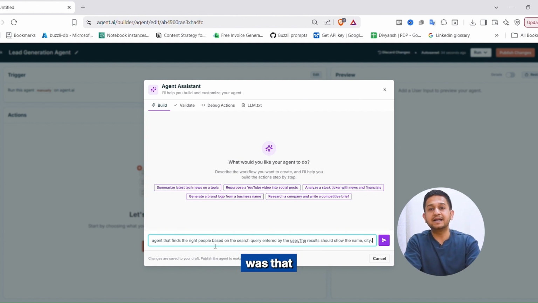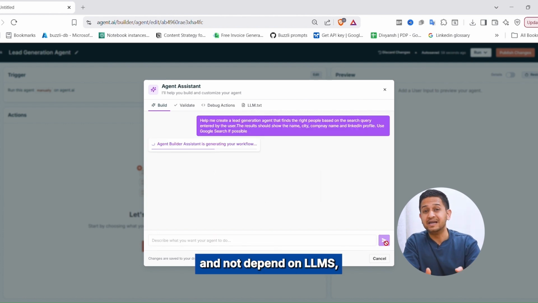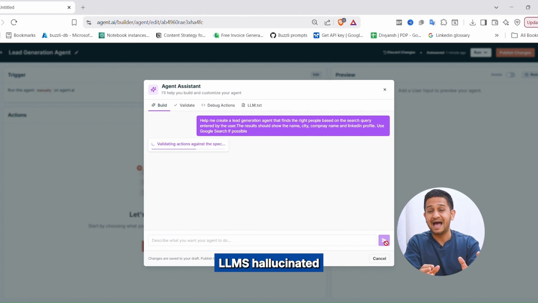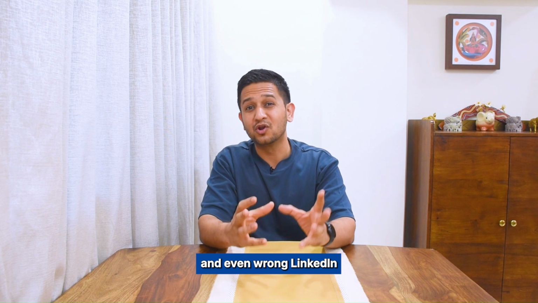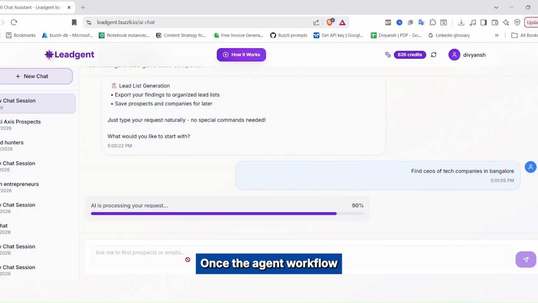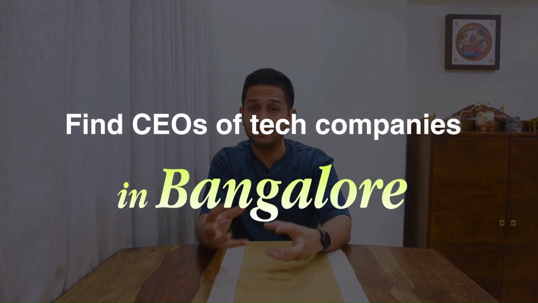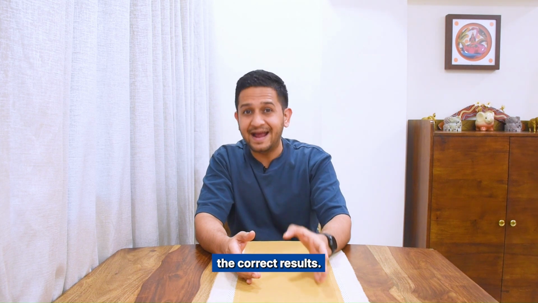The good part here was that I was able to use Google search to do credible searches and not depend on LLMs, because in my experiments I found that LLMs hallucinated and gave the wrong information, including wrong names and even wrong LinkedIn profile URLs. Once the agent workflow was ready, I was able to test it out with queries like "find CEOs of tech companies in Bangalore," and it gave me the correct results.